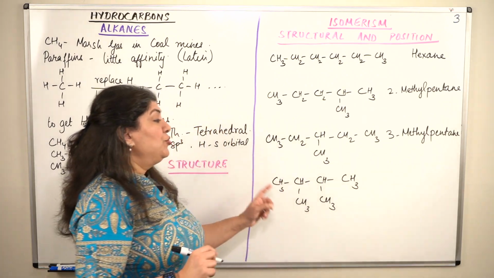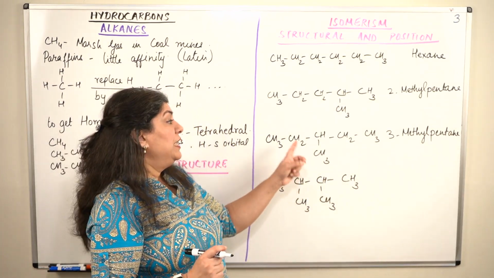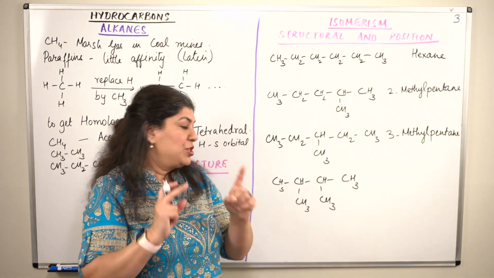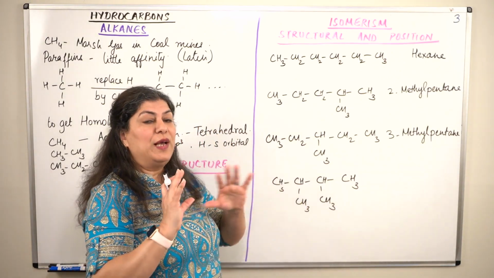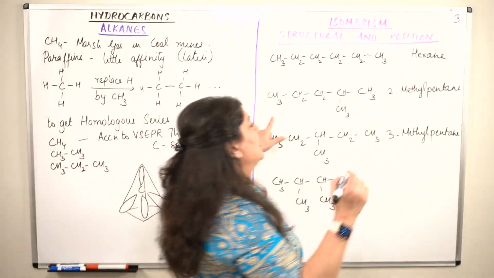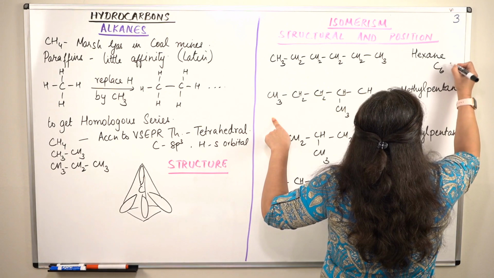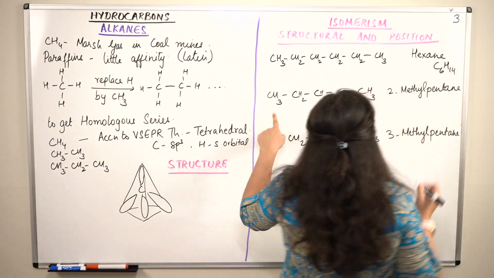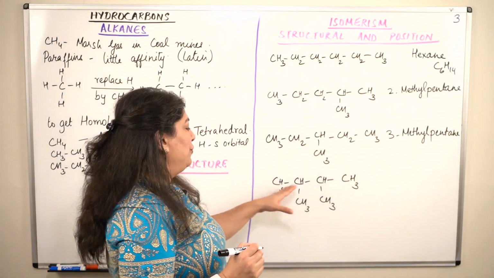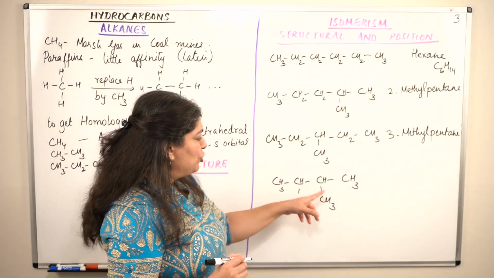I would encourage you to count the number of hydrogens in each case. If you keep in mind the number of bonds, you will always get the correct formula. So in the case of hexane, it is C6H14, right? In all of these, you will get 14 hydrogens if you count them. So these were 2 branches.